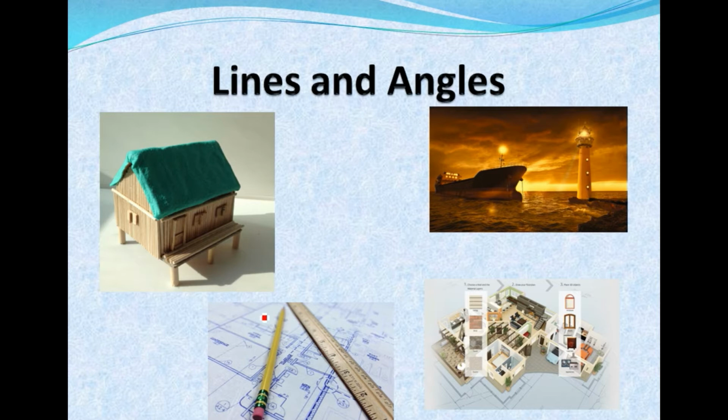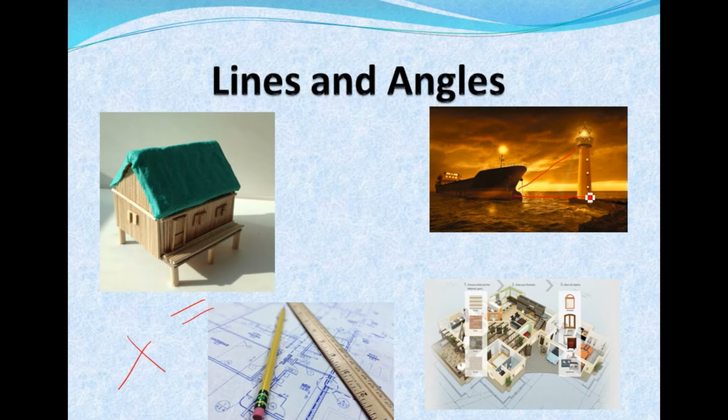Also, whenever an architect has to draw a plan for a multi-storied building, she has to draw intersecting lines as well as parallel lines at different angles. Without the knowledge of the properties of these lines and angles, do you think she can draw the layout of the building?